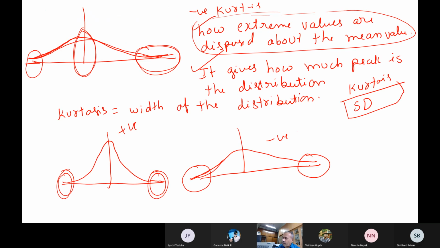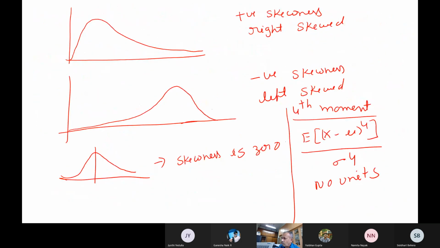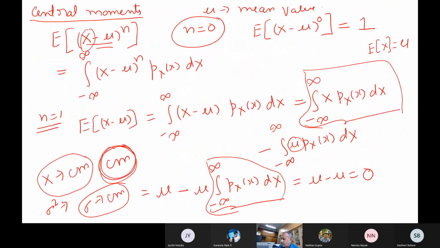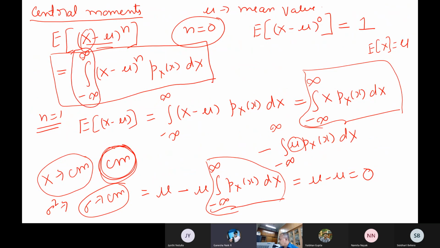See how we are calculating the moments now: moments are calculated by the expectation operator. So if you want to calculate the moments, what type of mathematical operator is this? What do you have to do? Integration. You have to do integration.